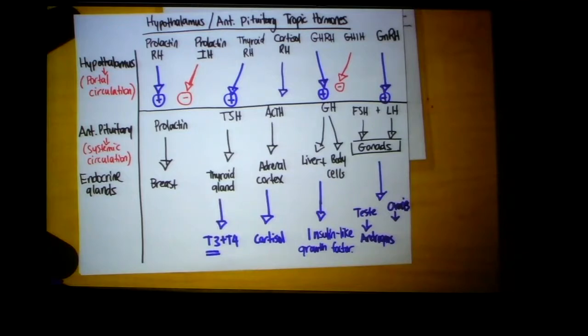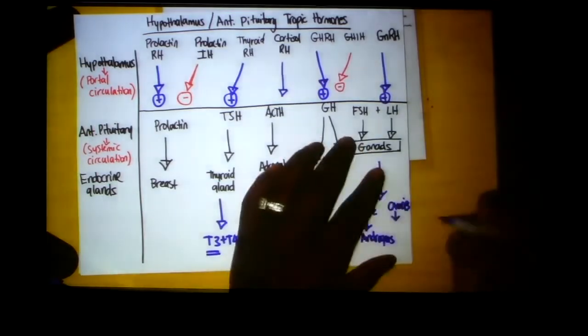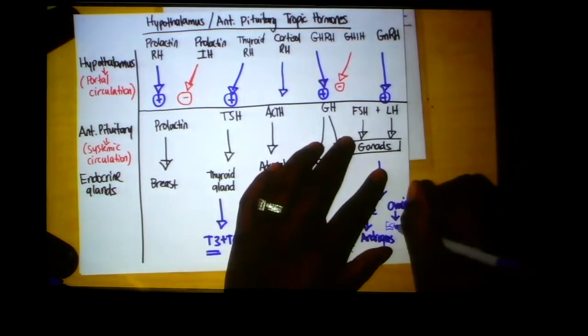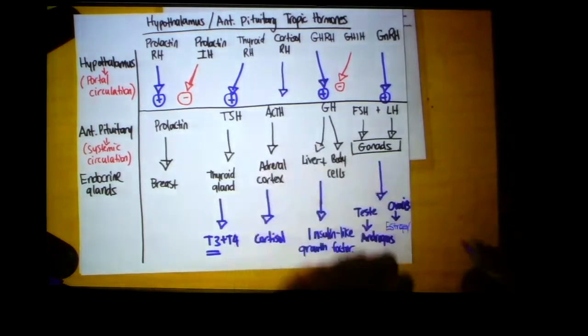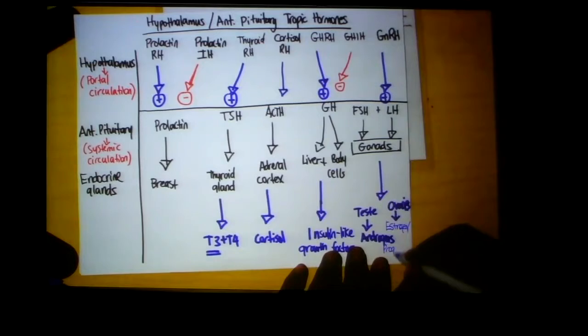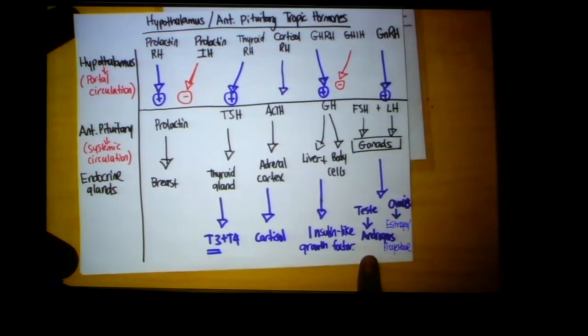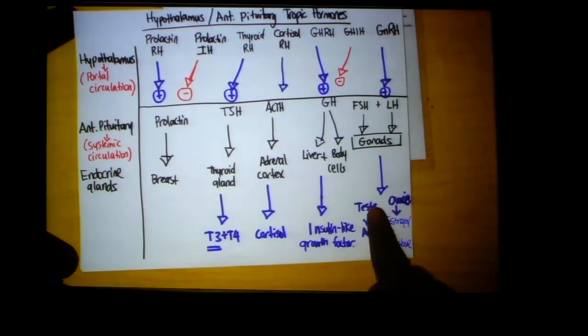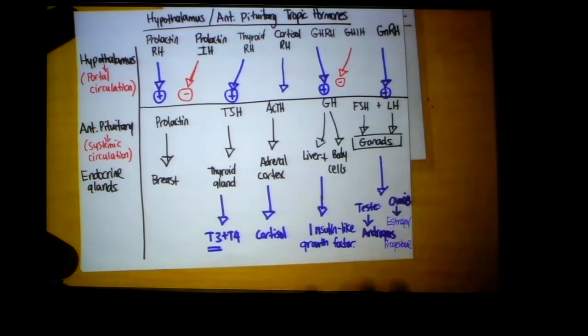The ovaries secrete estrogen and progesterone. Okay, I hope that's not confusing. I ran out of space. So the testes secrete androgens and the ovaries secrete estrogen and progesterone.